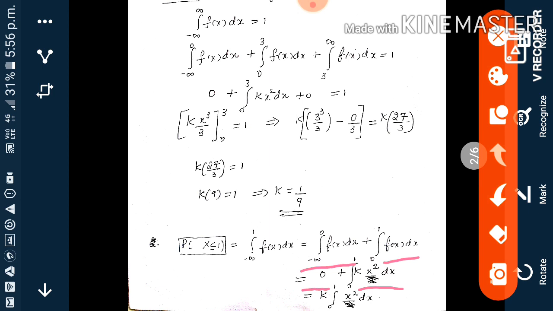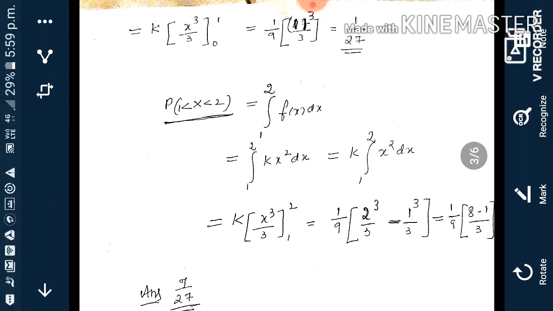So k is constant, k integral 0 to 1 of x square dx. Next step, k into x cube by 3, from 0 to 1. So we get 1 by 9 times 1 cube by 3, which is 1 by 27.